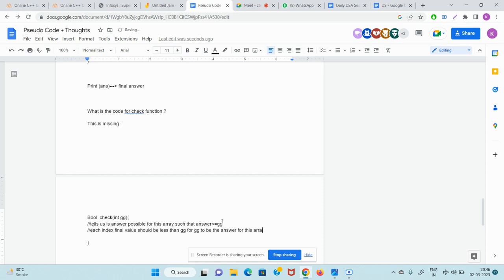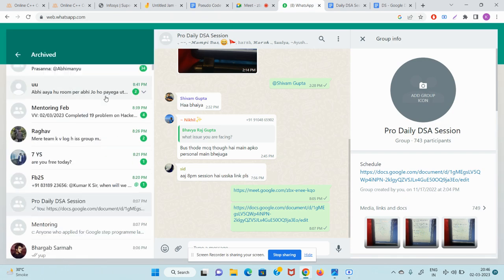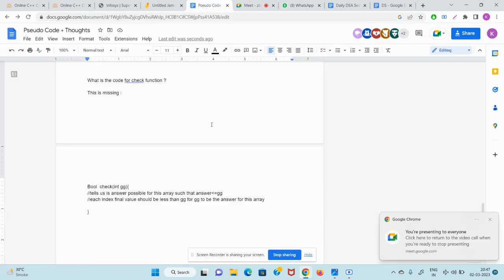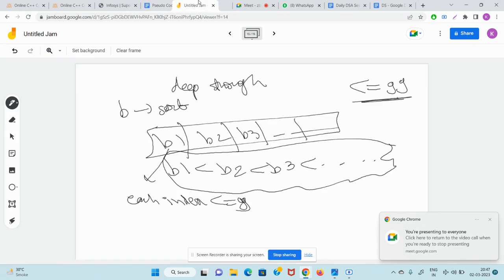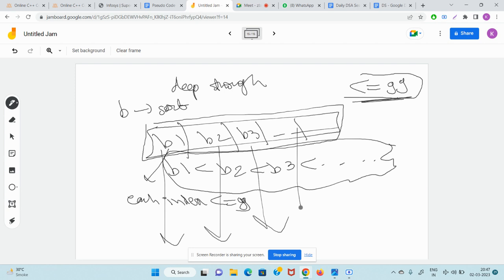Guys, do you agree or not that the answer for each index should be less than or equal to GG? Can you understand my deep thought? The question is asking, is it possible that the answer for this full array is less than or equal to GG? If you go deep, you will come to know that the answer will be less than or equal to GG only if each index value is less than or equal to GG.